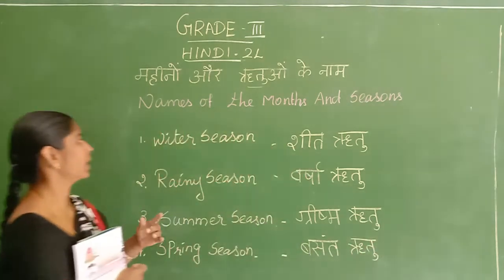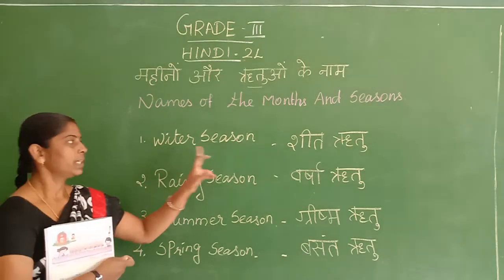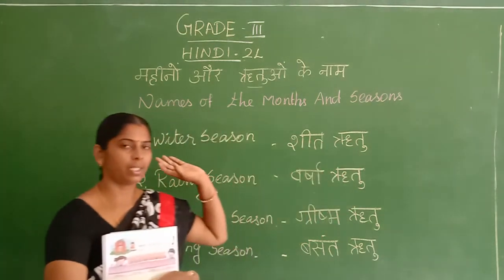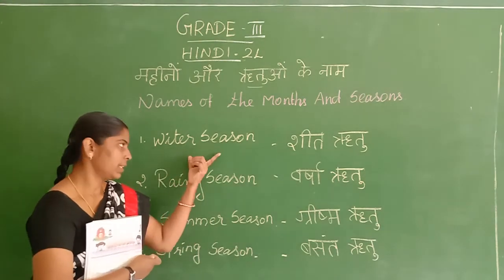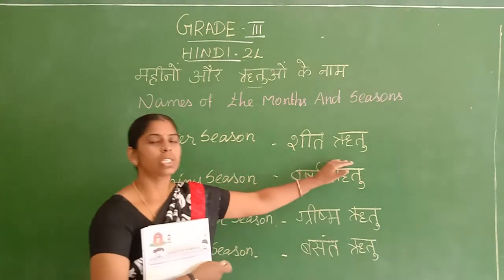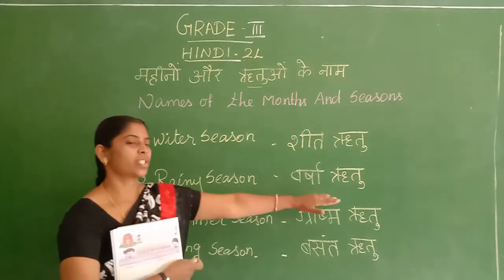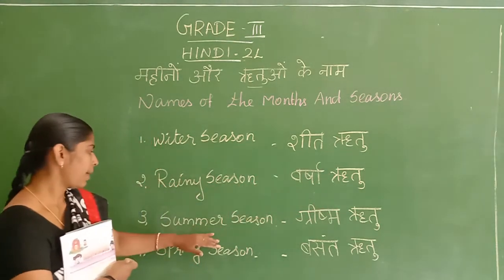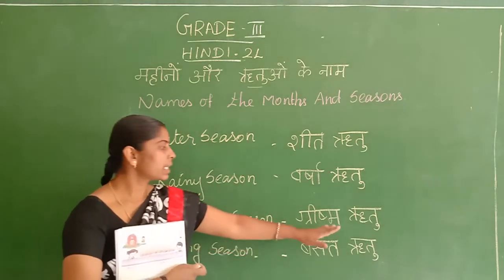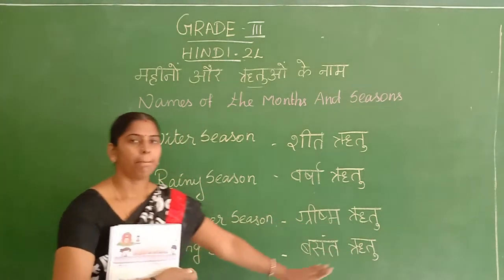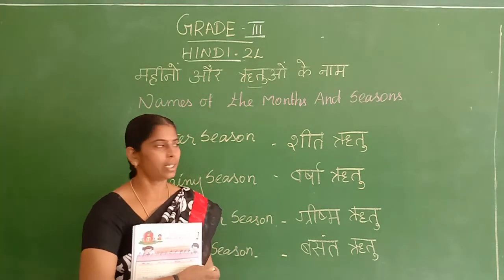Okay, listen children. What is the name of the seasons in Hindi? Winter season, Sheet Ritu. Rainy season, Varsha Ritu. Summer season, Grishma Ritu. And spring season, Basant Ritu. Clear children?